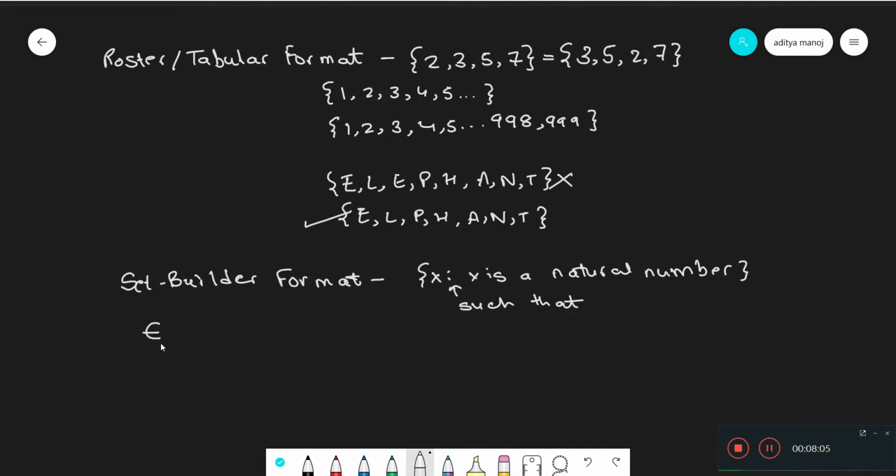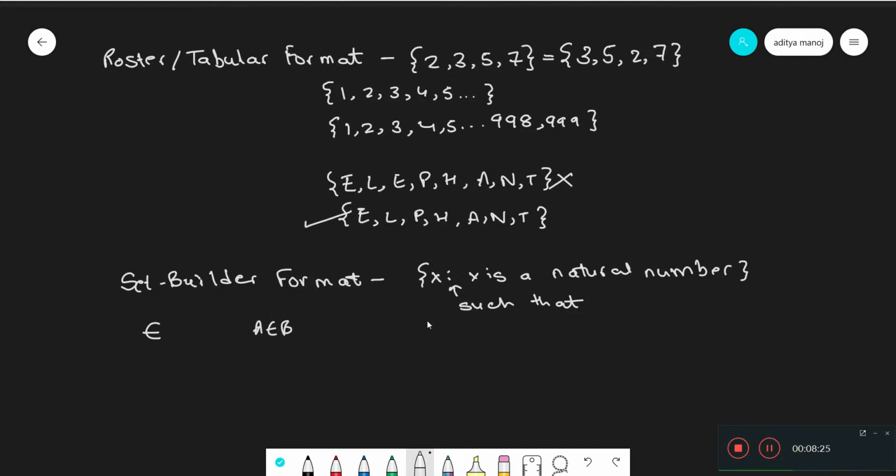This means belongs to. So if we write A, this symbol, B, it means that the elements present in A belong to B. That is, the elements which occur in A also occur in B.